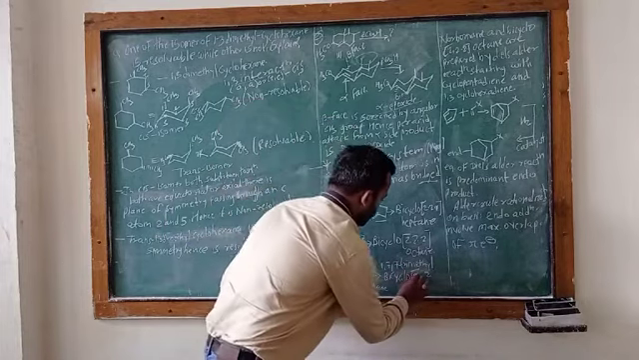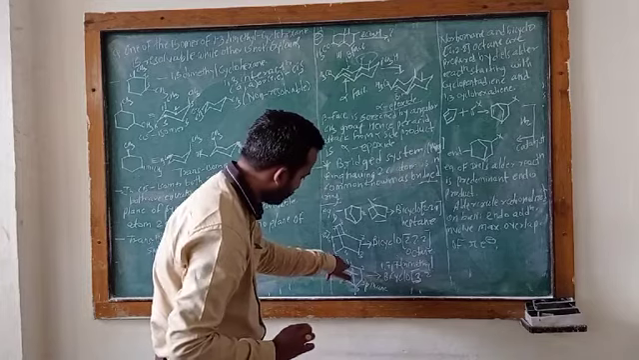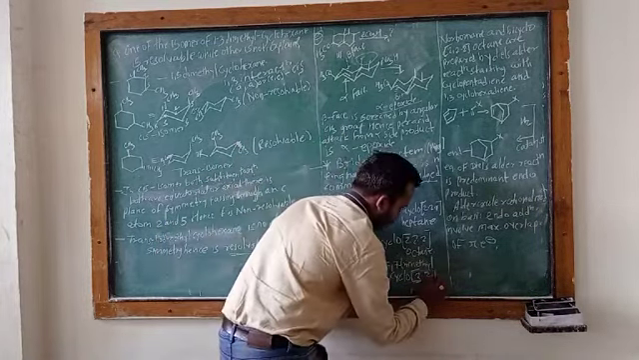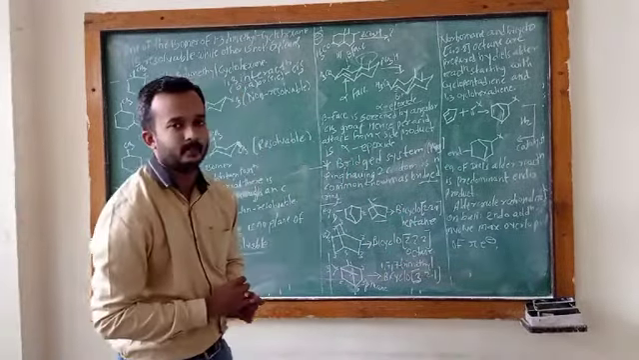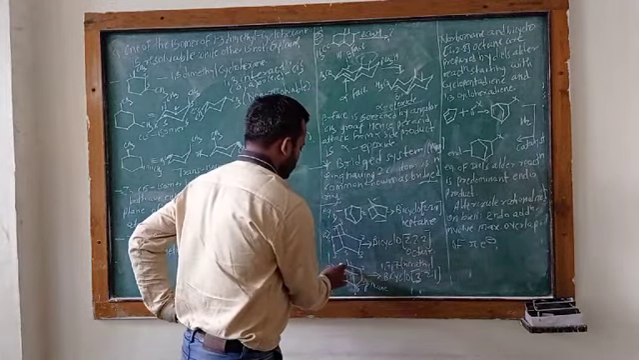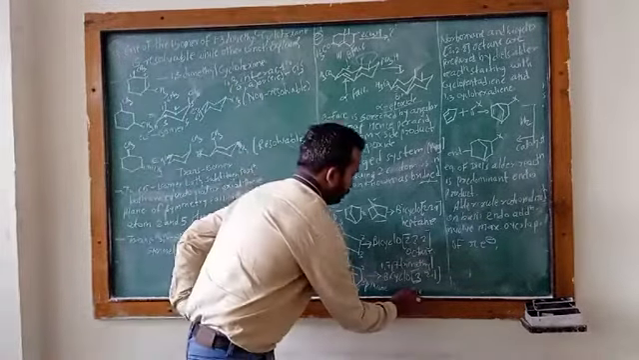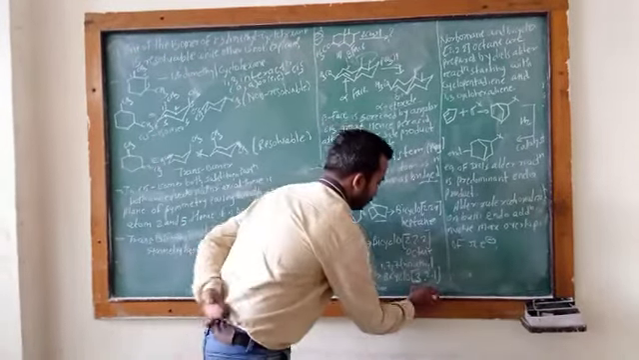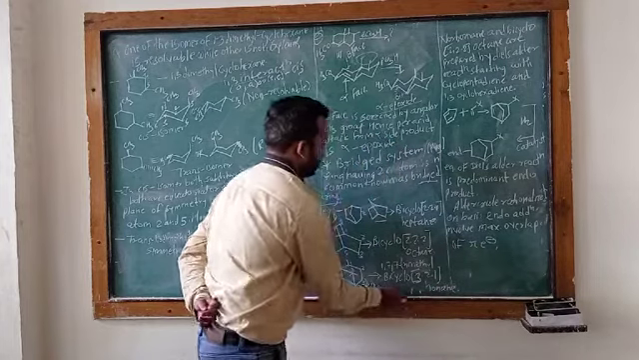Okay, then this is 2 bridge carbon atoms, and this is 1 bridge carbon atom. Okay, therefore the total number of carbon atoms in this compound is 1, 2, 3, 4, 5, 6, 7, 8, 9, and 10. Okay, 10 means it is dec. Okay, this is the nomenclature of this compound.